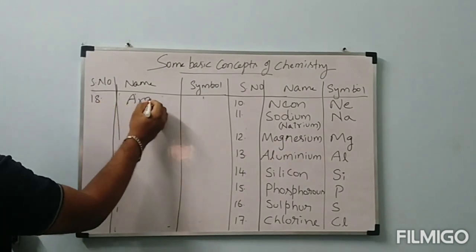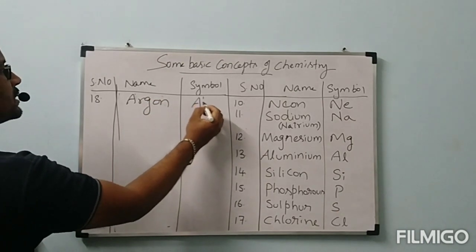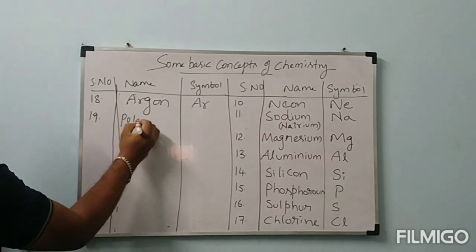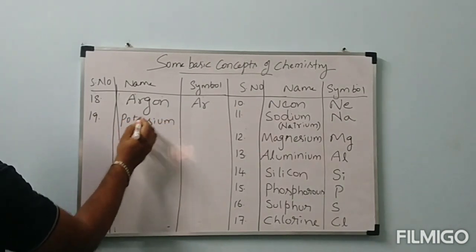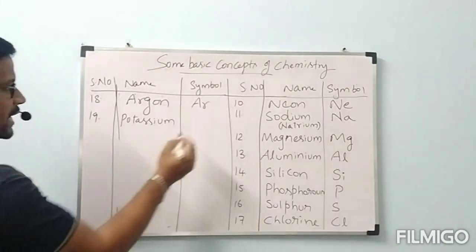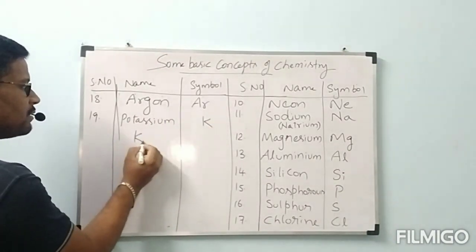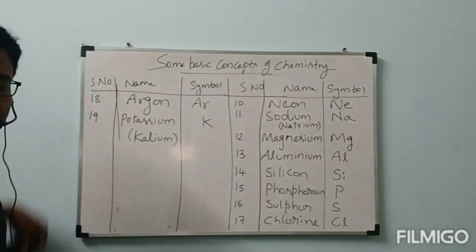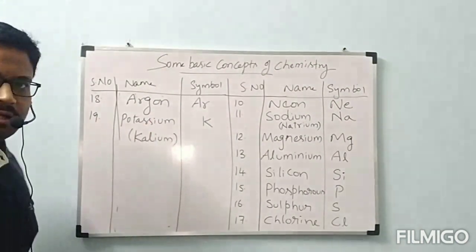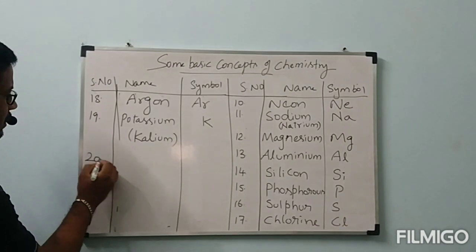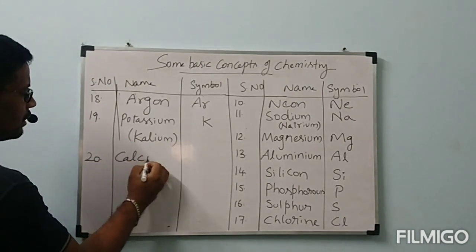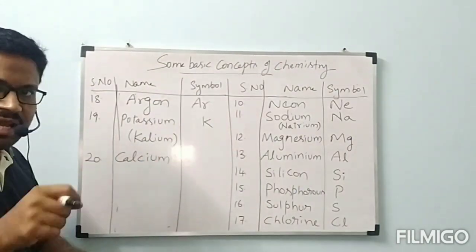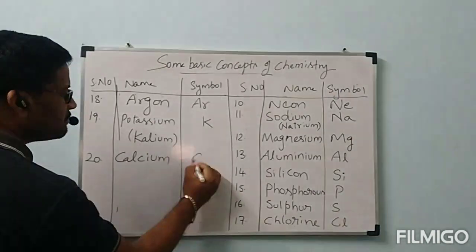18, argon, symbol is Ar. Next, 19, potassium. The potassium symbol came because the Latin name of potassium is kalium. From kalium, K is the symbol. Next, 20, calcium. I took the example for element Na, that calcium I took. These are all contained by the same kind of atoms. Calcium symbol Ca.